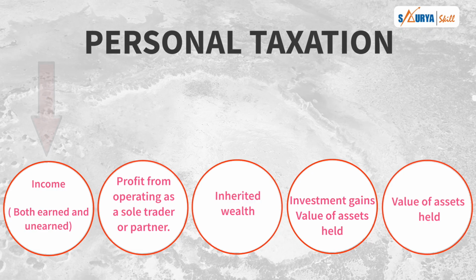So these basically the points I have discussed with you are the main financial resources of an individual. One is the income, either earned and unearned, then profits from the business, then your inherited wealth, investment gains, and the value of assets held. So students, this income tax जो भी इन resources से आप earn कर रहे हैं, you are getting profit, then you pay the income tax from this amount.